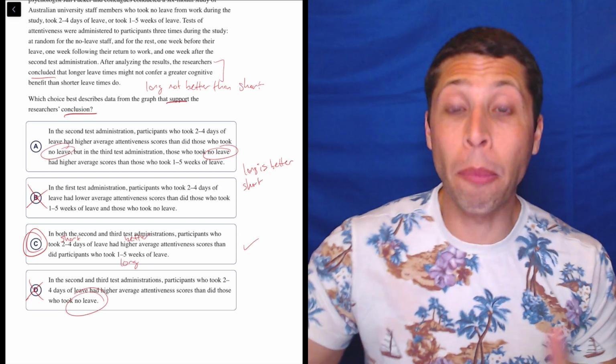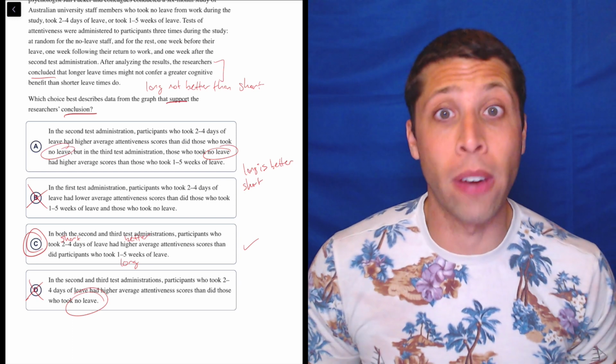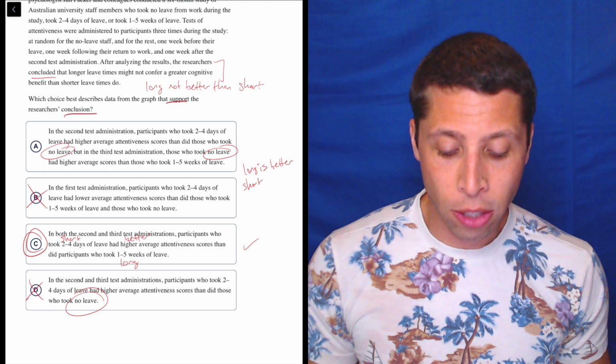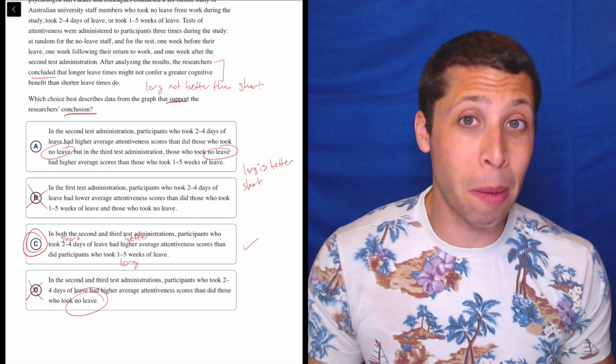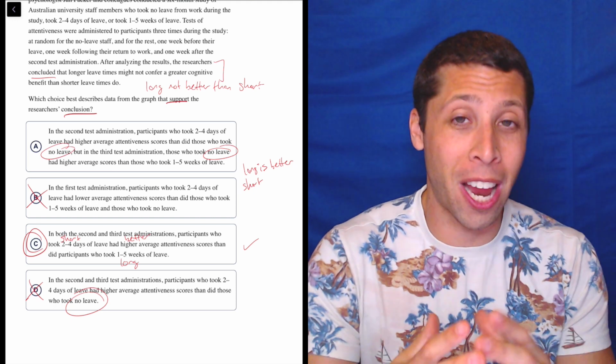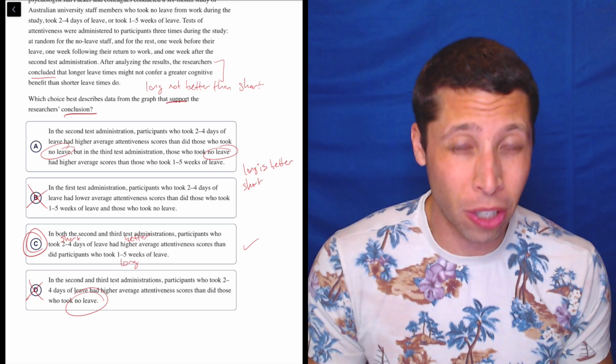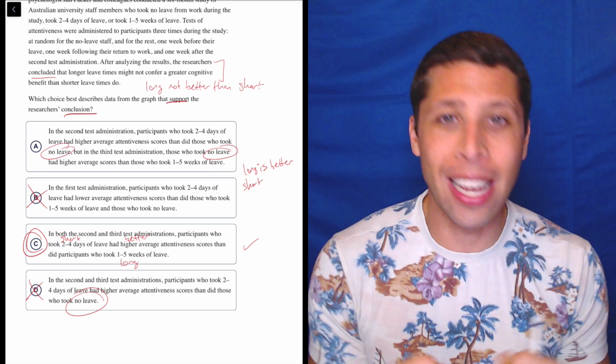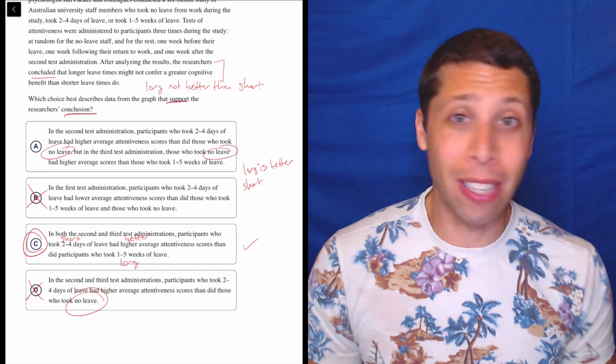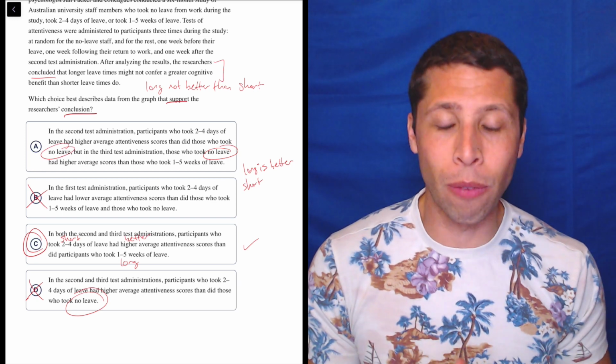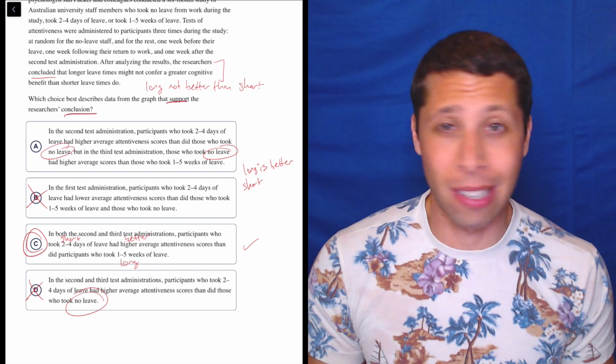So having a quick summary of the conclusion really helped me sort through these very long and tedious choices. So I do recommend when it looks like it's going to be a pain in the neck because of how long the passage and the choices are for these figure questions, then try to condense it, pick the right things to read and have a clear idea in your head what you're looking for, because you don't want to sink 5 minutes into this question. It's not worth it.